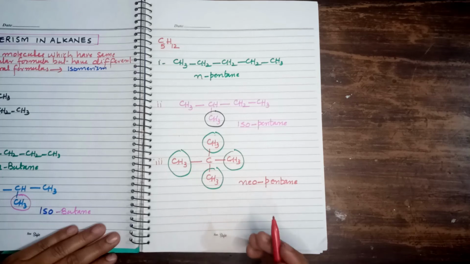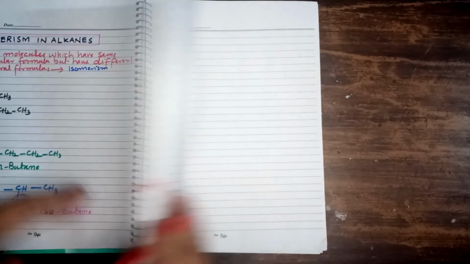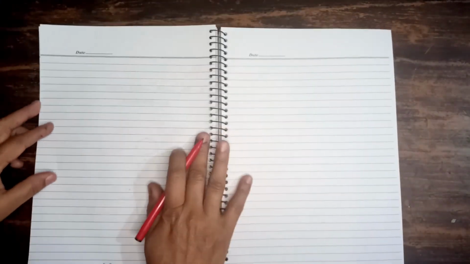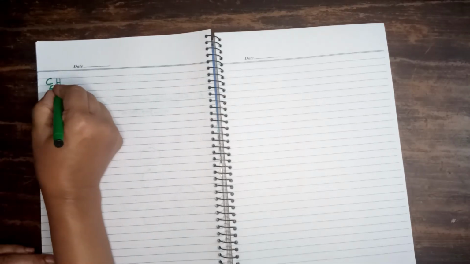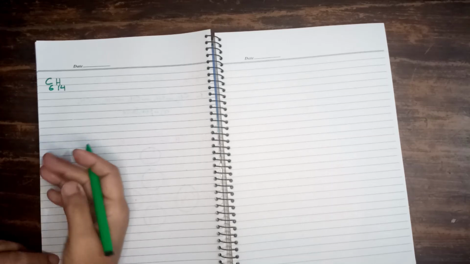Dear students, let's see one more example. For example, we have a molecule C6H14, that is hexane. Hexane, right? Let's see how many structures of hexane are possible.